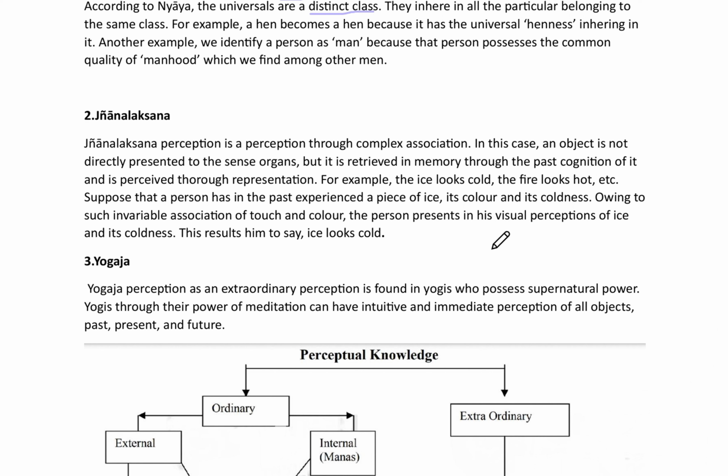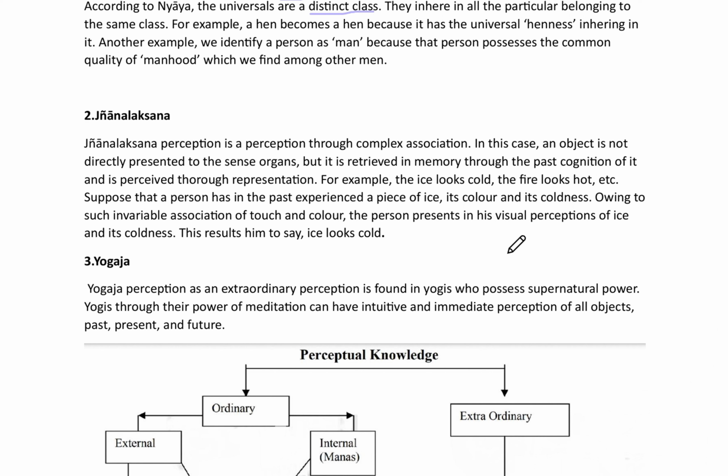So here we can say that our knowledge has been taken from our past experience. Take the example of ice. In the past we have experienced that ice has the nature of coldness, and what its color is. When we see it in the present, we can connect that knowledge with seeing the ice in the present. So it is a complex association. Complex association means you are taking simple things and making them complex.